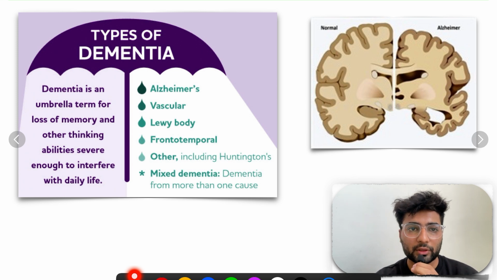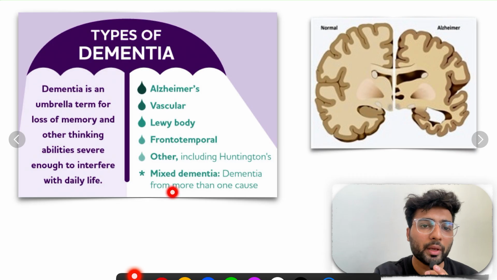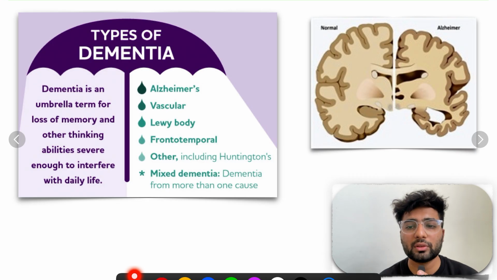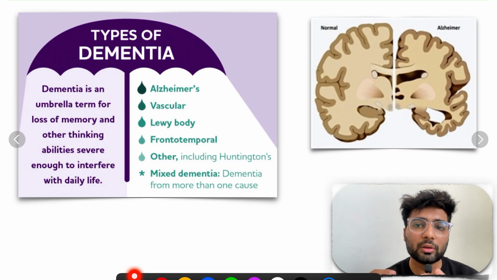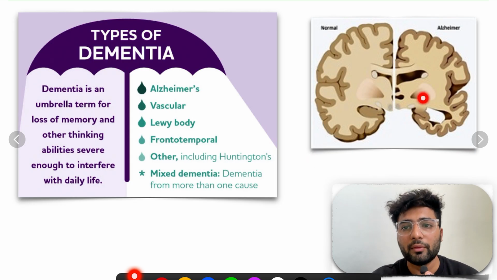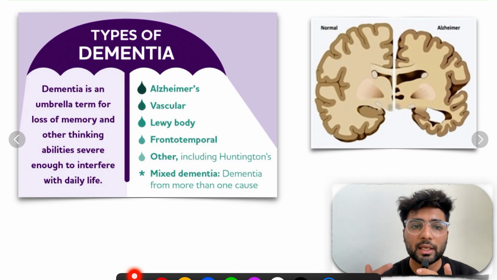Now there is another concept. See, what is dementia? Dementia is like memory loss. And why does it happen? Dementia occurs due to many reasons: Alzheimer's, vascular, a lot of reasons. Let's just talk about Alzheimer's. What happens in Alzheimer's? There is brain atrophy, which is causing dementia or memory loss. Simple. Why it is relevant here is